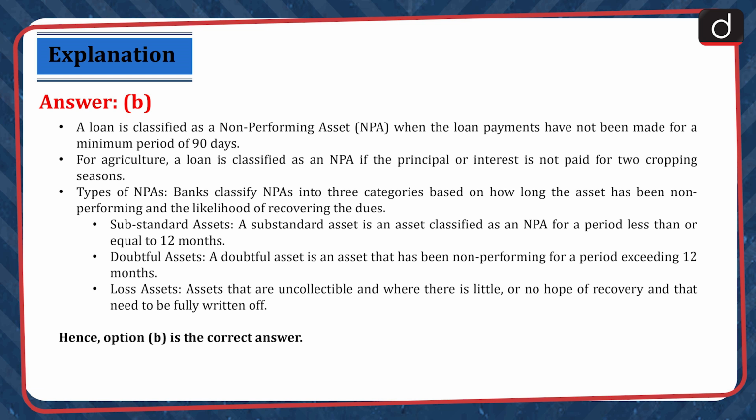Substandard assets. A substandard asset is an asset classified as an NPA for a period less than or equal to 12 months. Doubtful assets. A doubtful asset is an asset that has been non-performing for a period exceeding 12 months. Loss assets. Assets that are uncollectible and where there is little or no hope of recovery and that need to be fully written off. Hence, option B is the correct answer.